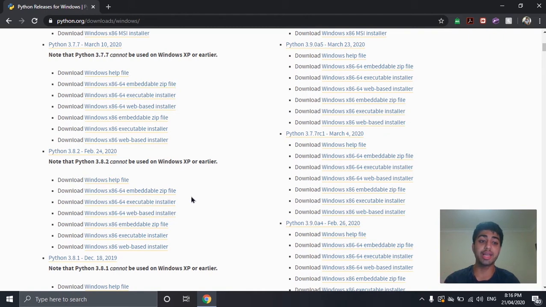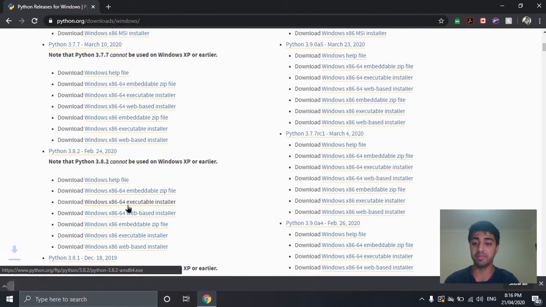You have to extract it, and then click the setup wizard that is inside that folder, and it's a bit of a hassle. So that's why I'll move on to the second option, which is the executable installer, which I will download. Make sure that it's got 64 there if you're running 64 bits on your device.